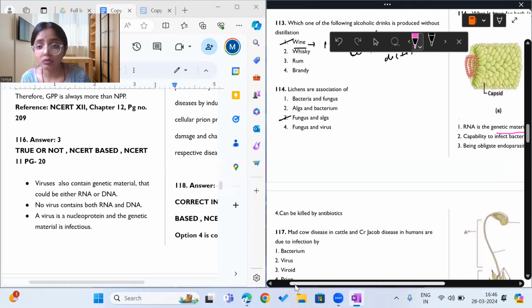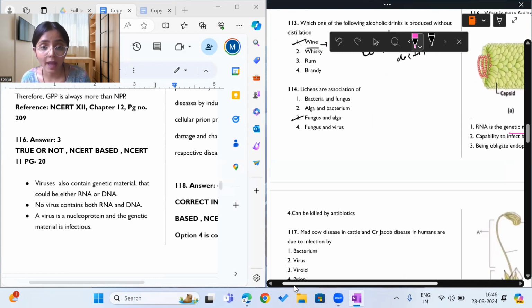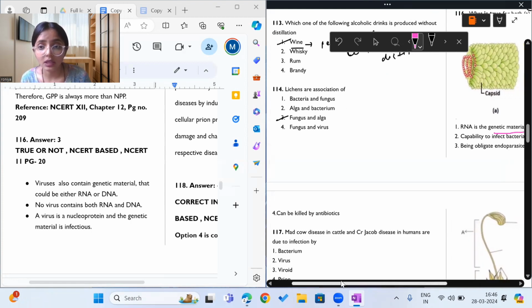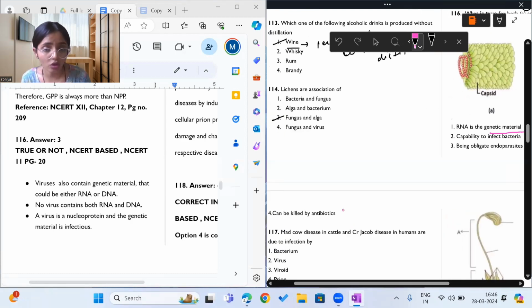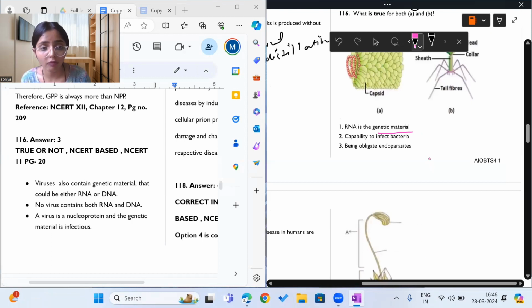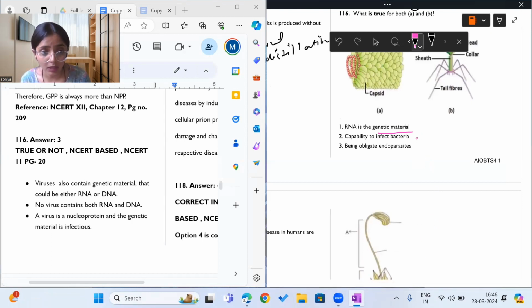Option three, both of them are obligate endoparasites. And what does option four say? Can be killed by antibiotics. See, both of them are viruses. This is for sure, that both of them are viruses. Viruses cannot be killed by antibiotics. Statement 4 is wrong. They both have RNA as genetic material? Viruses can have DNA also as genetic material.